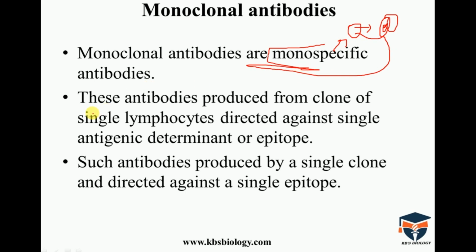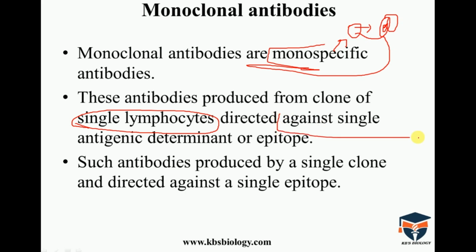This antibody is produced from clones of a single lymphocyte. It is made from a single lymphocyte clone, and it is directed against a single antigenic determinant, or epitope.